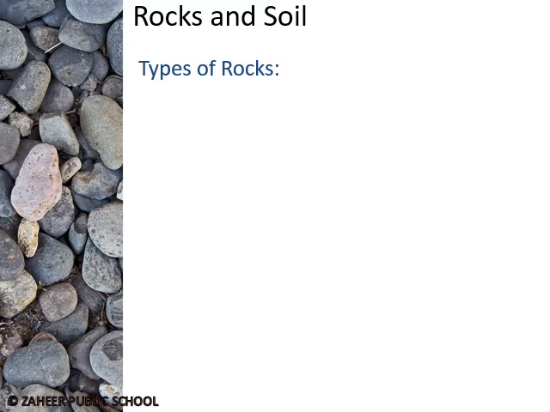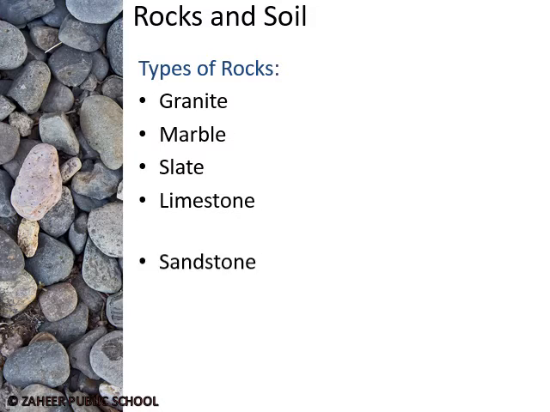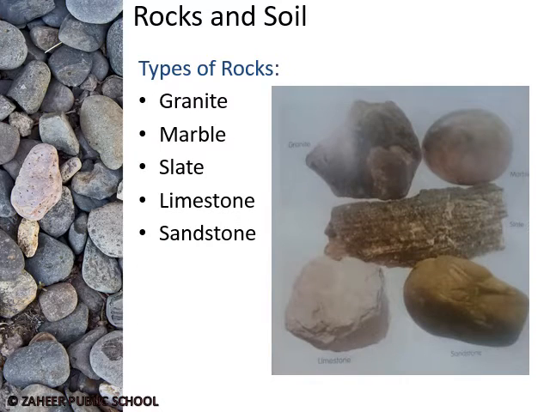Types of rocks. Rocks have different color, pattern, and texture. Here are the examples: granite, marble, slate, limestone, sandstone. You can see in this picture, here's a picture of the granite, marble, slate, limestone, and sandstone.